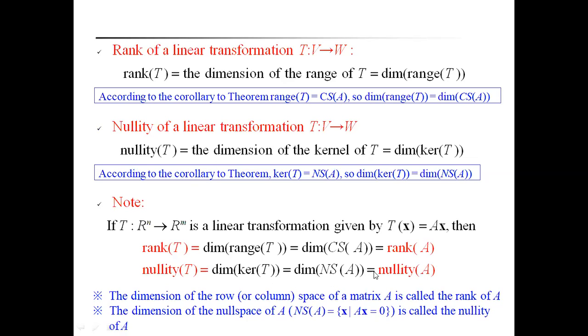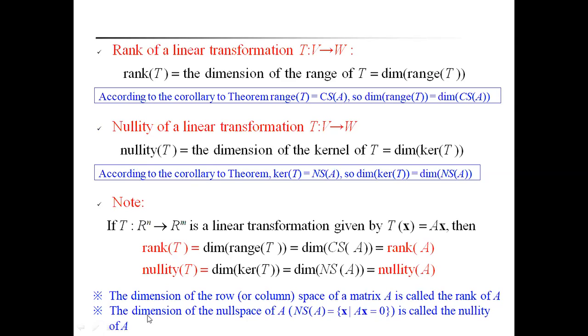Both are the same, that's why it is called the nullity of A. So mainly you have to remember here that the dimension of the row space or column space of a matrix is called the rank of A. Because the rank of A is equal to the dimension of the column space of A or the dimension of the row space of A. That means the dimension of the row or column space of the matrix A is called the rank of A.